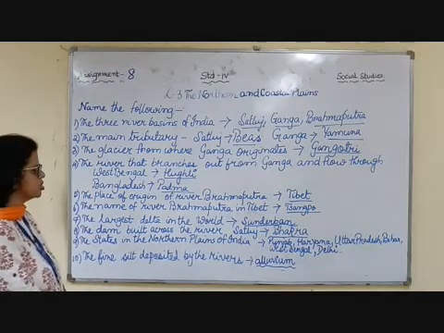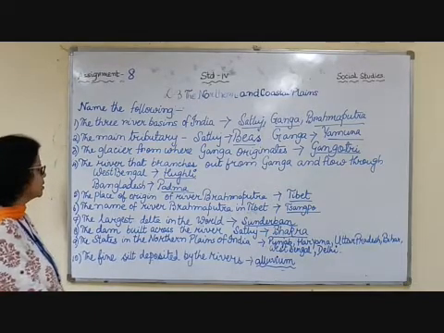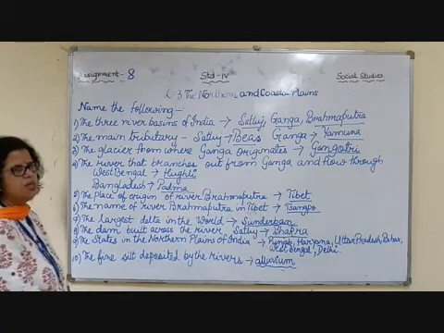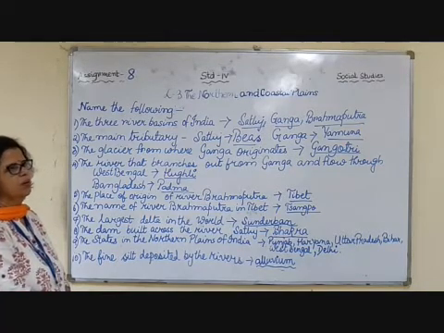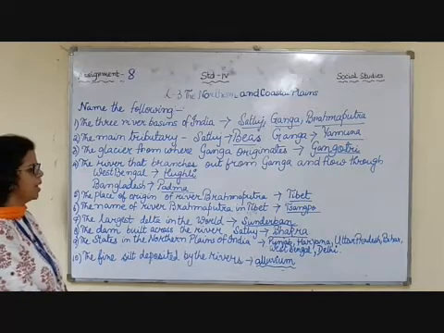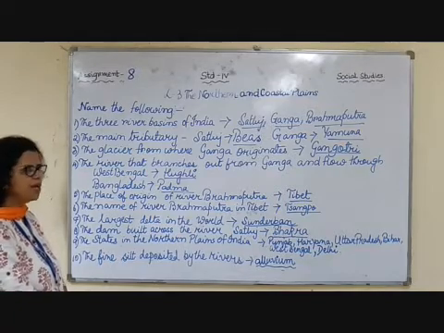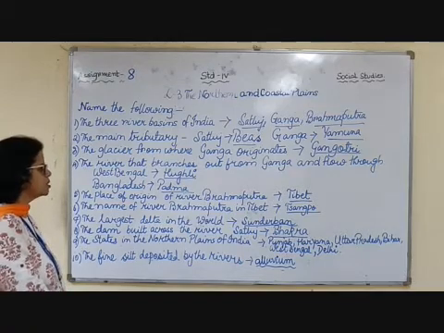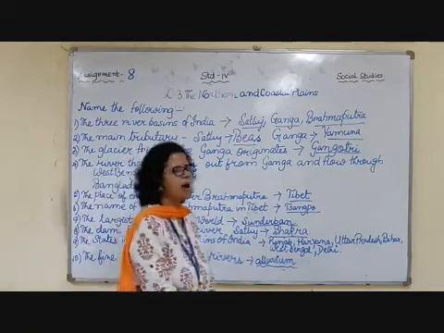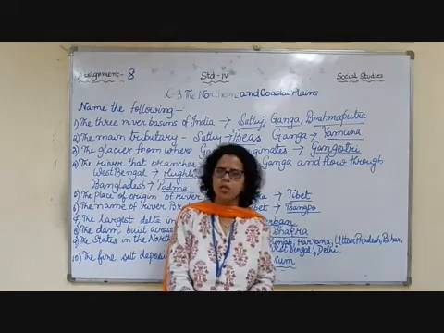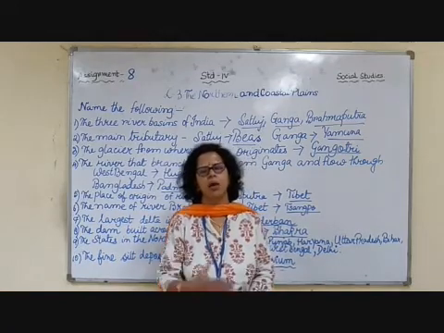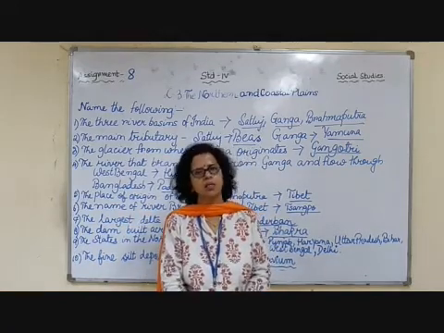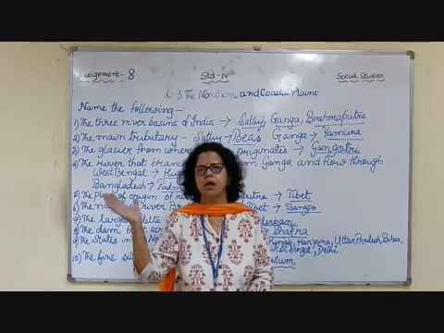And the last question was: the fine silt deposited by the river is known as alluvium. What is the spelling of alluvium? A-L-L-U-V-I-U-M. Okay children, please learn all these spellings. I hope you have been able to solve this assignment and now can check your answers with this answer key.